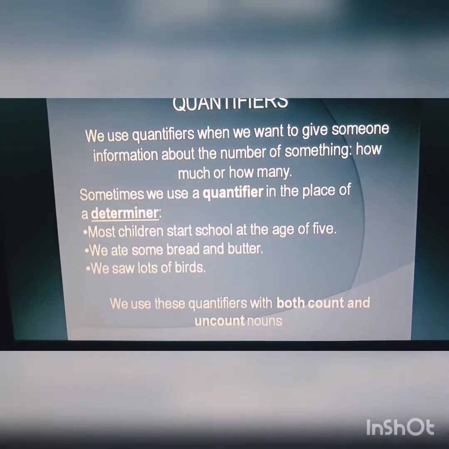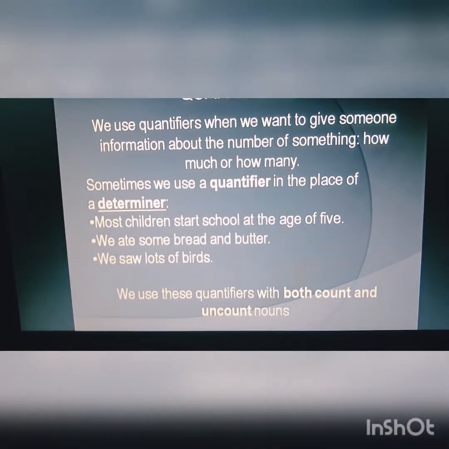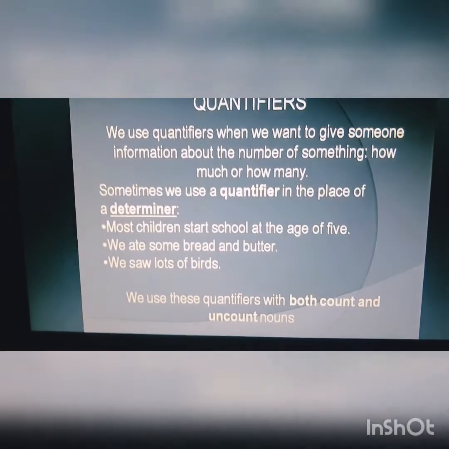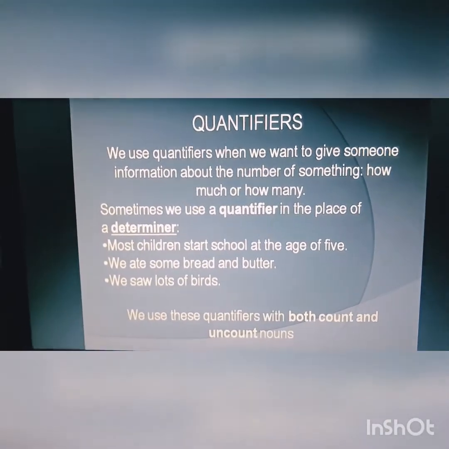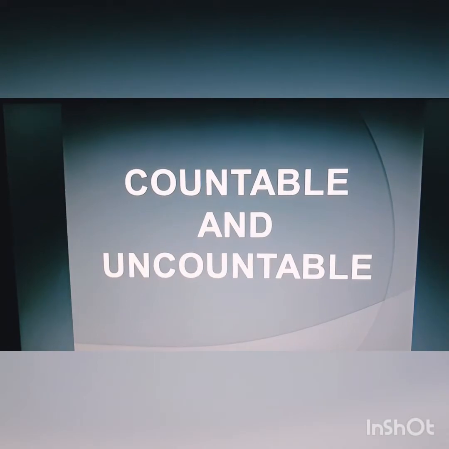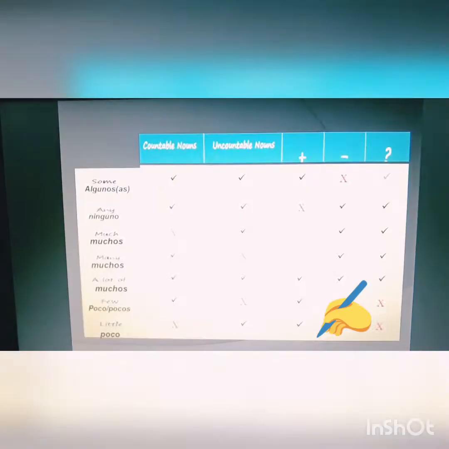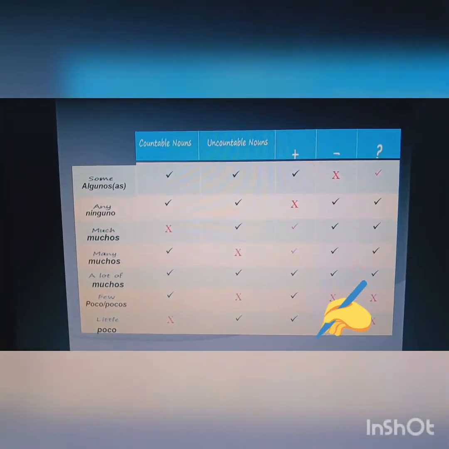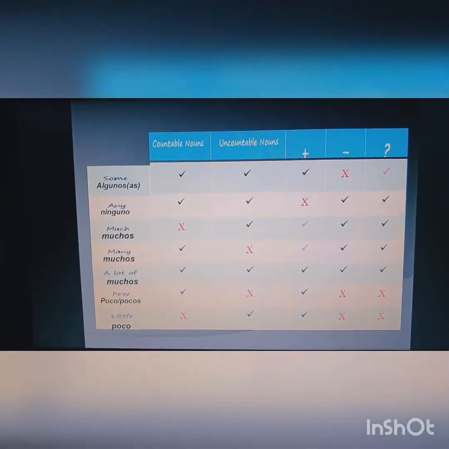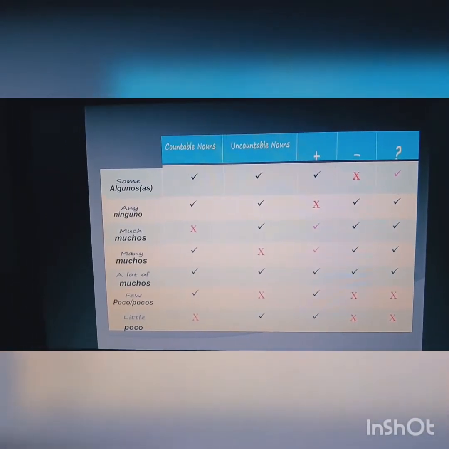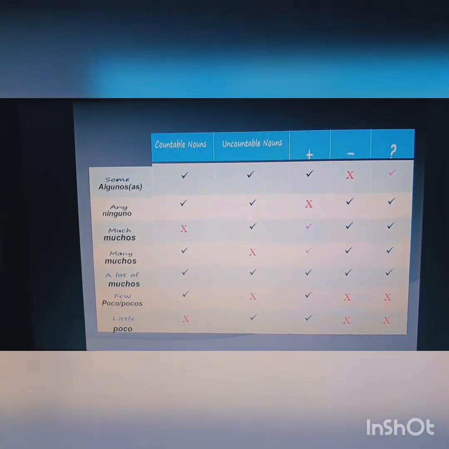We use these quantifiers with both count and uncount nouns, and we continue according to this with the next topic, the topic countable and uncountable. Okay, it's important. Look at this picture because in this part we explain the different countable and uncountable nouns.